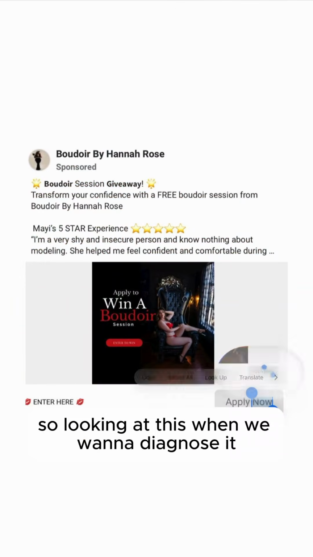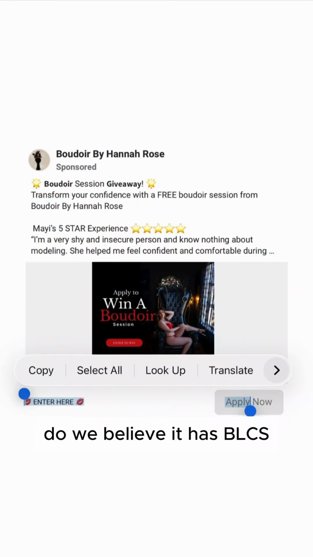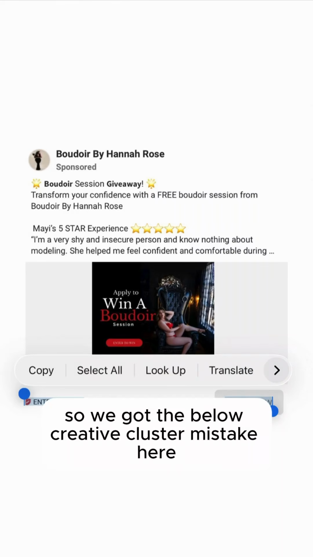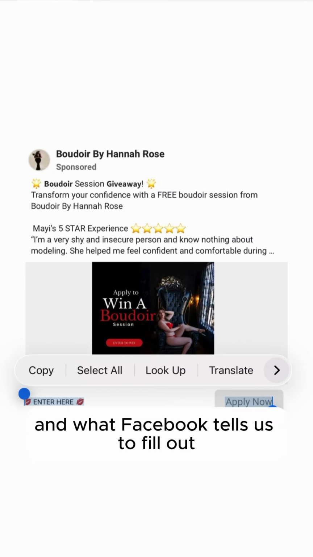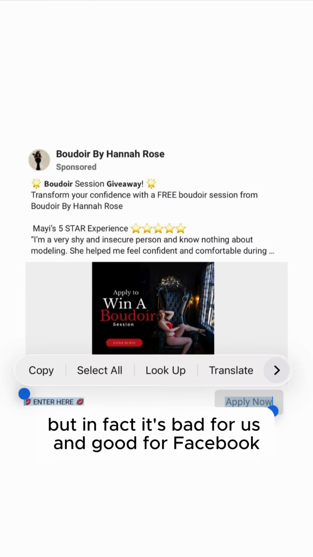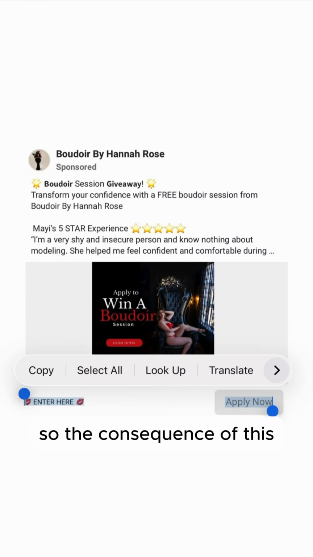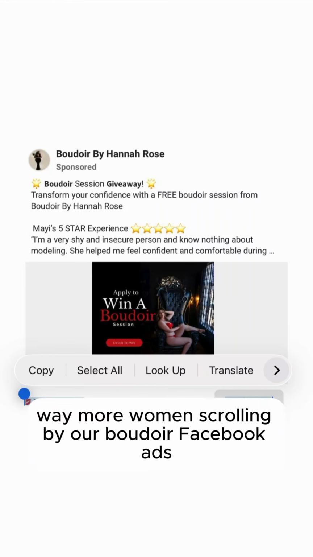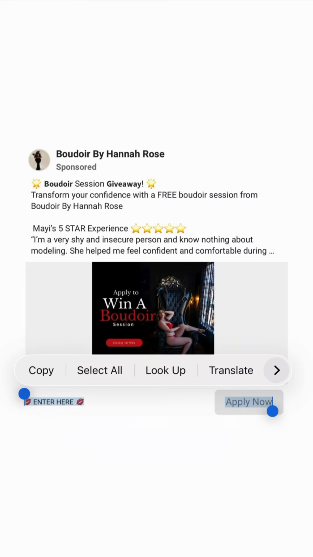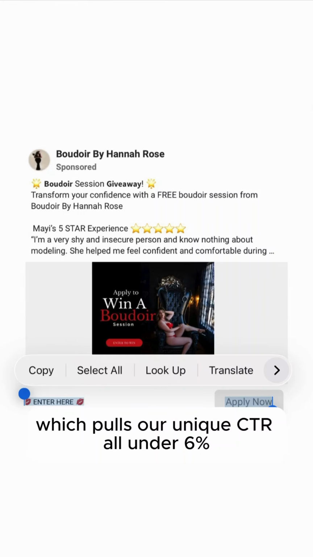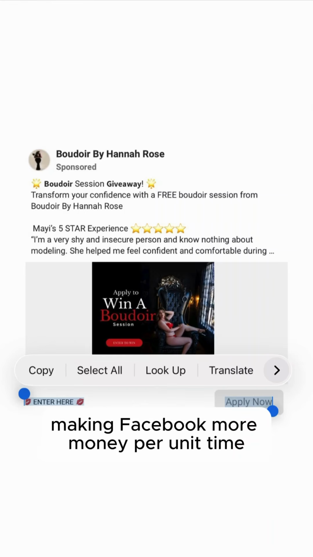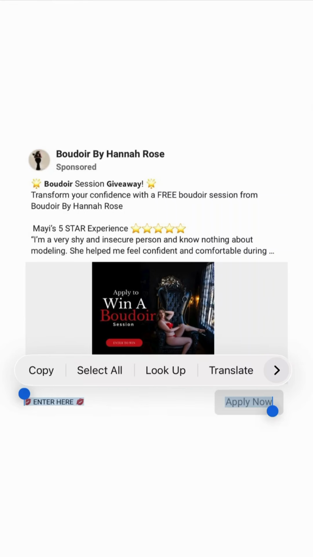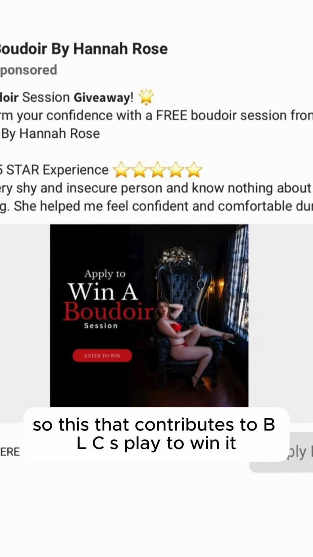So looking at this one, we want to diagnose it. Do we believe it has BLCS, yes or no? All right, so we get the below creative cluster mistake here. The false belief that caused us to make this mistake is we believe trusting Facebook is good, and what Facebook tells us to fill out for our ads is good for us, but in fact it's bad for us and good for Facebook. So the consequence of this, we're going to have way more women scrolling by our boudoir Facebook ads, which pulls our unique CTR all under 6% and actually allows Facebook to serve more ads per unit time, making Facebook more money per unit time. So that contributes to BLCS.